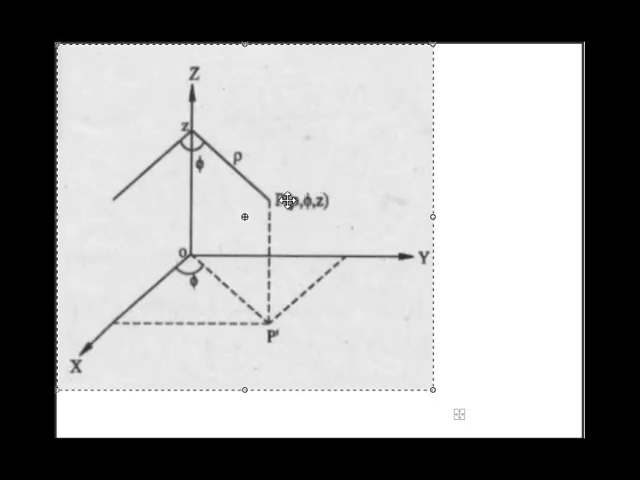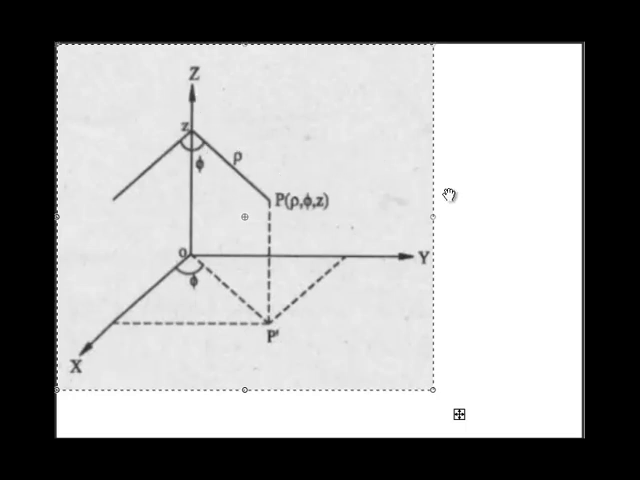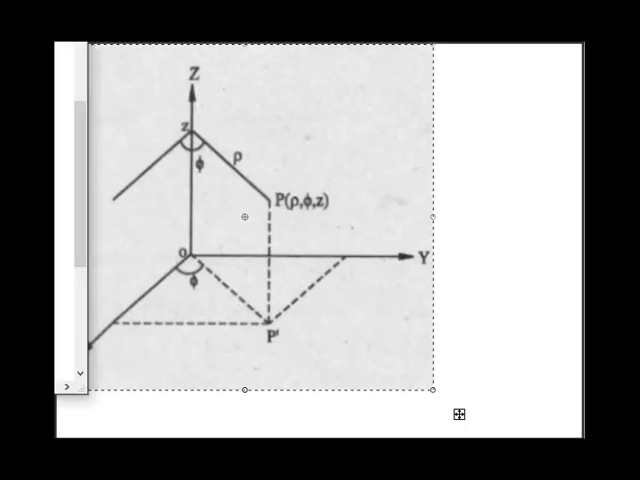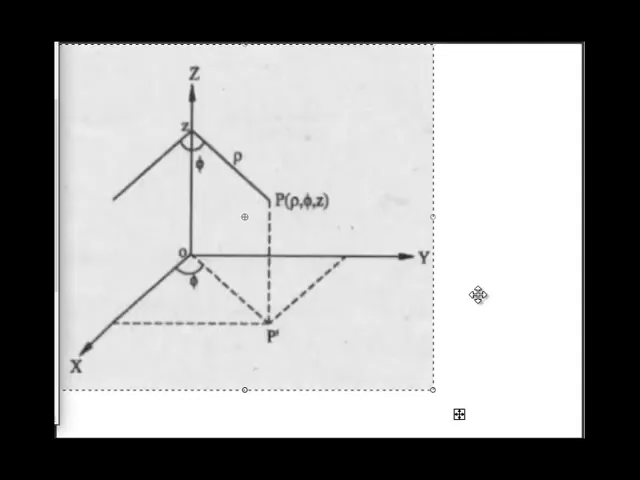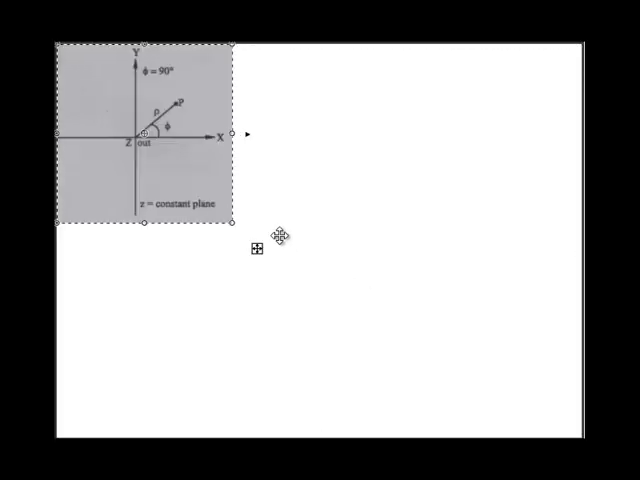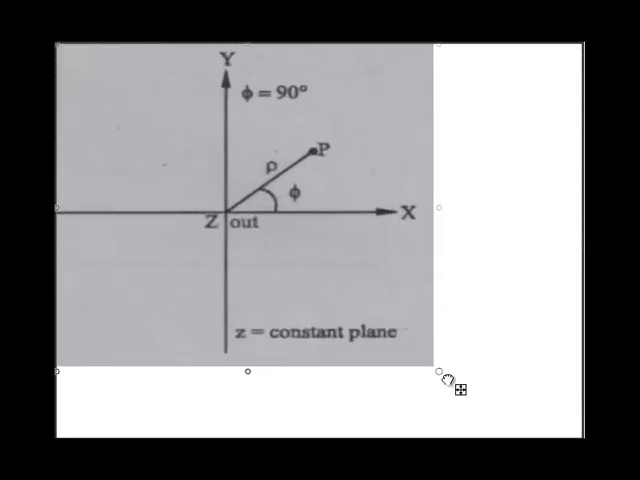So point P is defined as a point in the cylindrical system with coordinates rho, phi, and z, where phi is the angle in degrees. If you see the top view of this figure, you will find z as a point, and you can see this rho at the angle phi on the xy plane. So let me draw that figure also. This is the same figure with a different aspect.